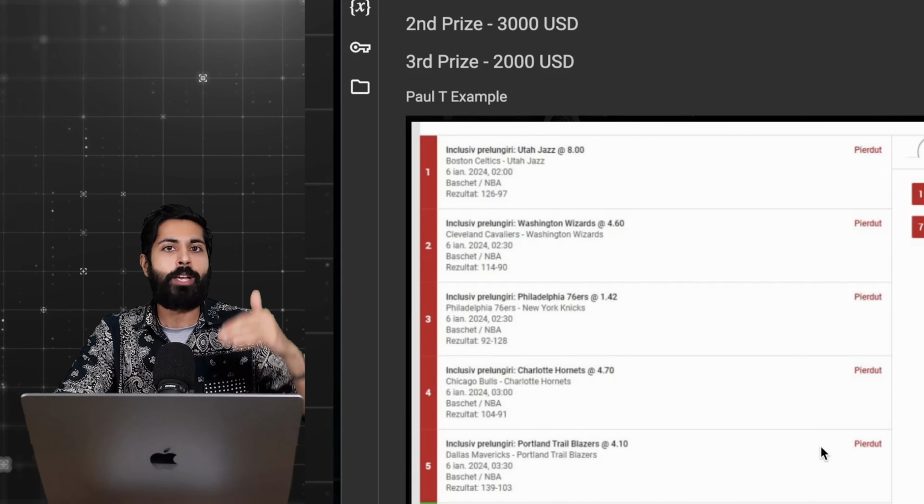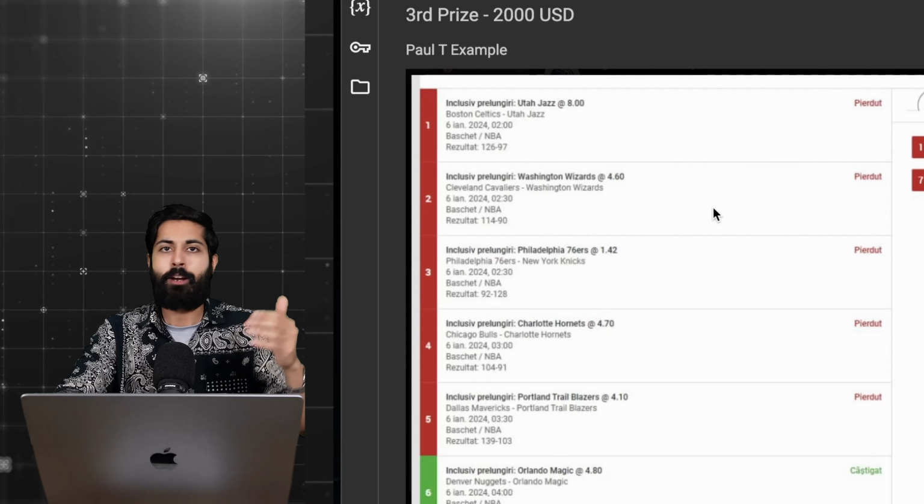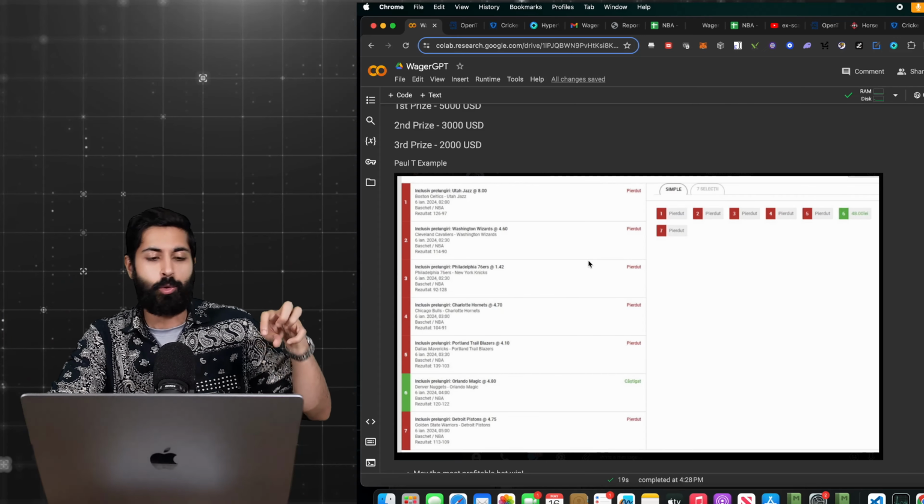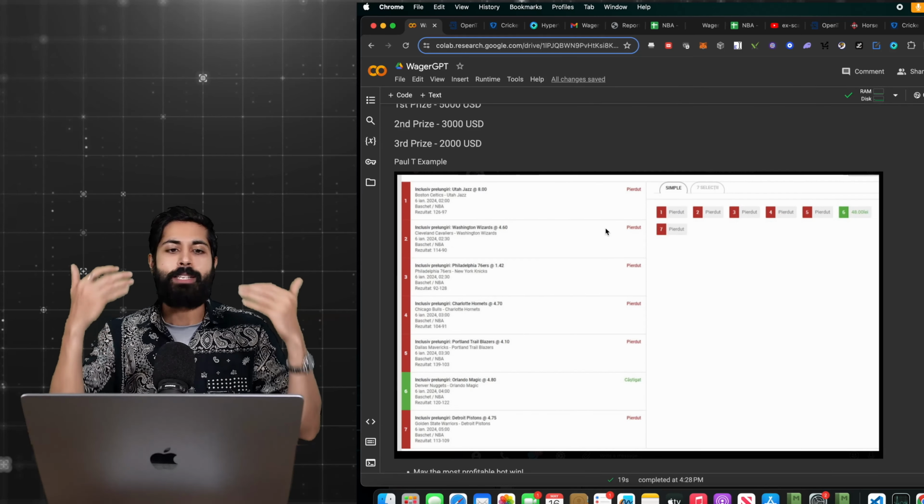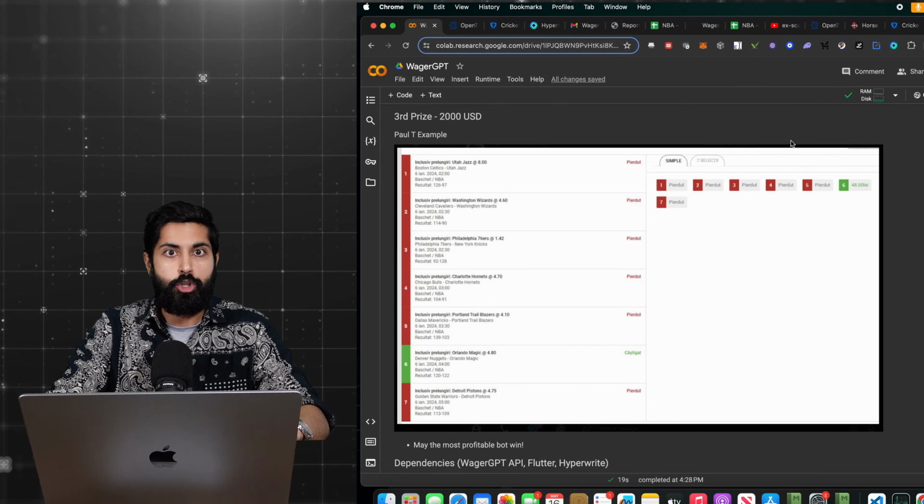And some of our members have made incredible bots with it already. Paul T made an incredible spreadsheet using the WagerGPT API in his own language. He localized it to his own language, and you can see here how he did it. But that's the idea. I'm super excited for you guys to try out the API, but there's a lot more to do with the API.